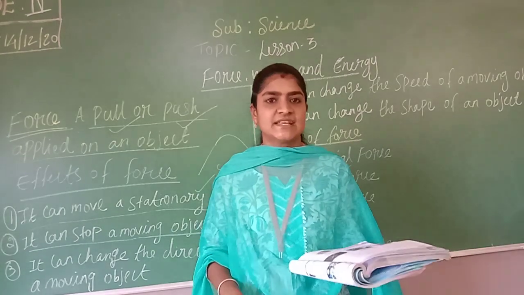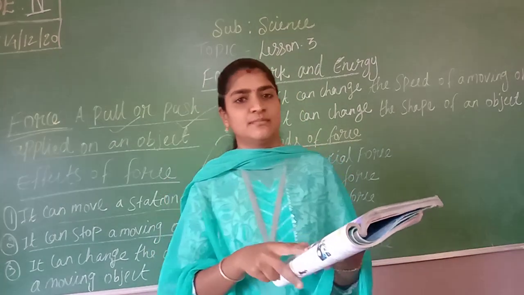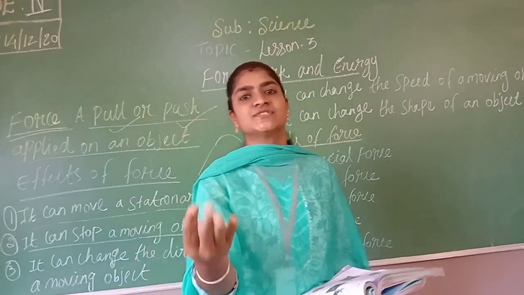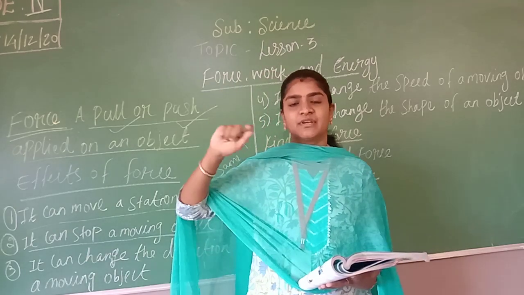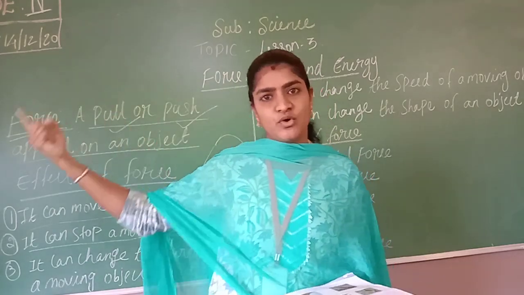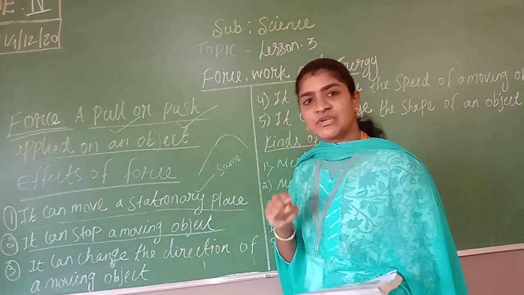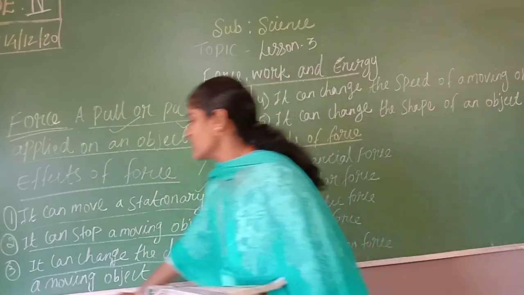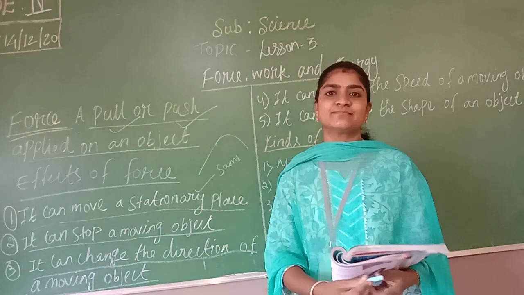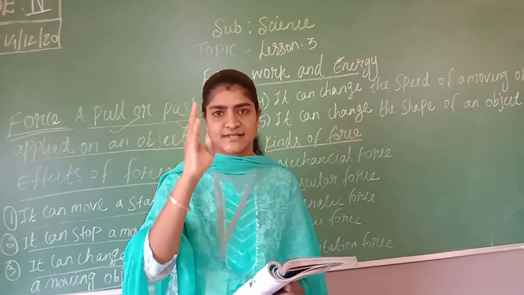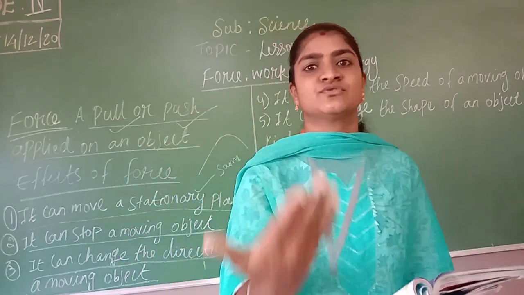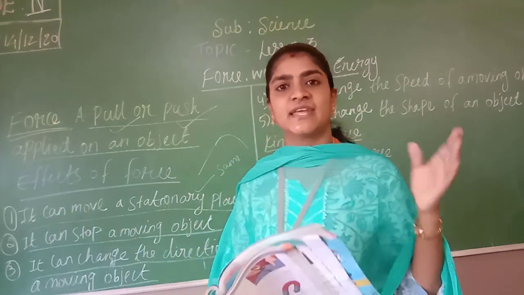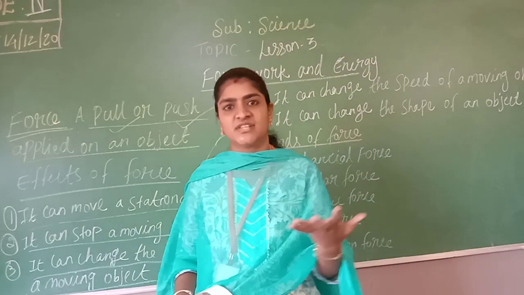So here they give an example of a tennis bat. Here you can see the tennis ball coming in a straight direction. They want to change it to the opposite direction. They will give a force to hit the ball, so it will go in the opposite direction. So using the force, it can change the direction of a moving object. Already the tennis ball is in a moving direction. Again, if you give more force to go back to the opposite direction, then it will come out. Using forces, they will be able to change to whichever direction they need.